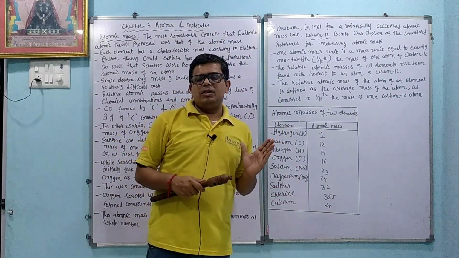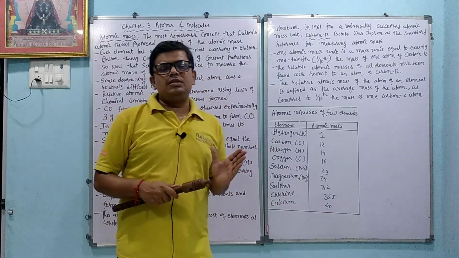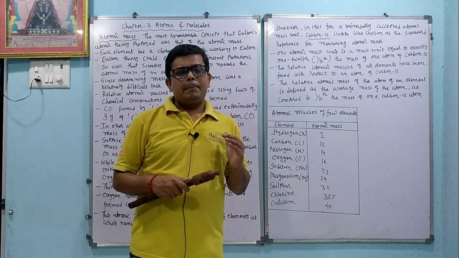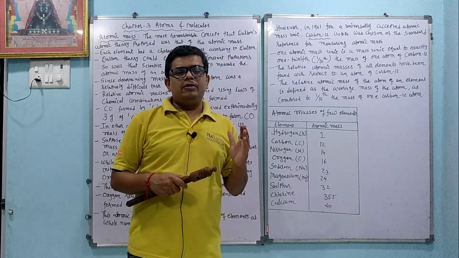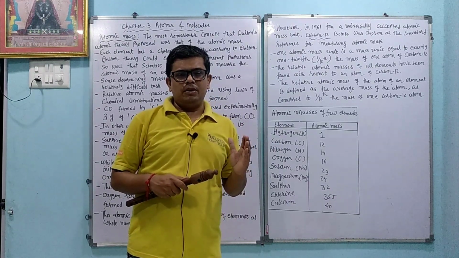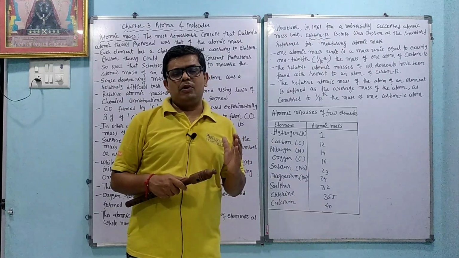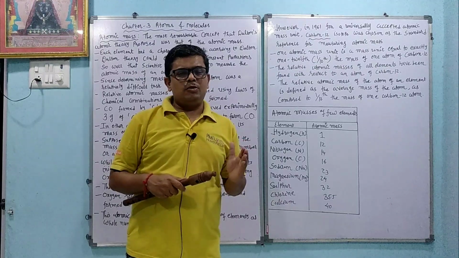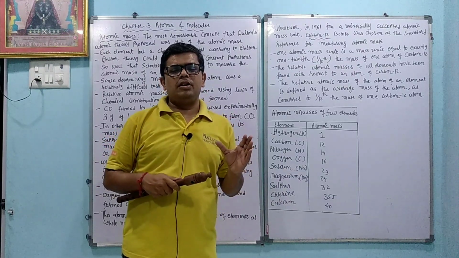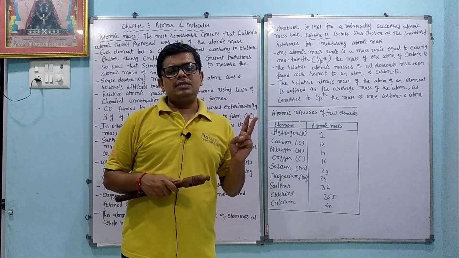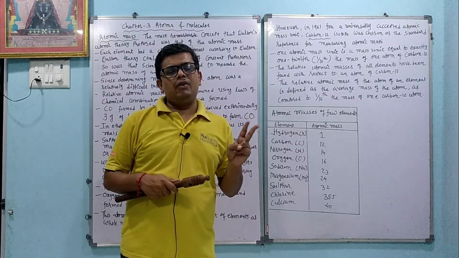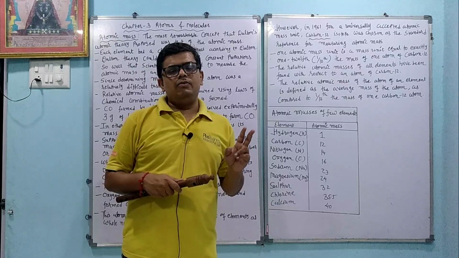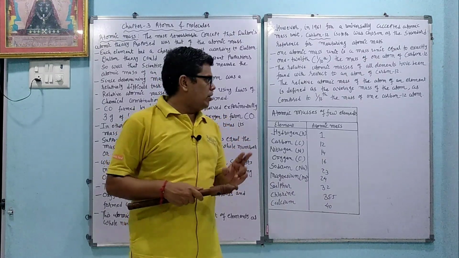Many times the question arises why the weight of chlorine is 35.5. I told initially that the weight of any atom is an integer, a whole number. It is never in decimal point, like 22.5 is not possible or 23.8 is not possible. Then why is the chlorine weight 35.5? Because chlorine has two isotopes, chlorine-35 and 37, and by taking the average of them we get the weight of chlorine as 35.5.